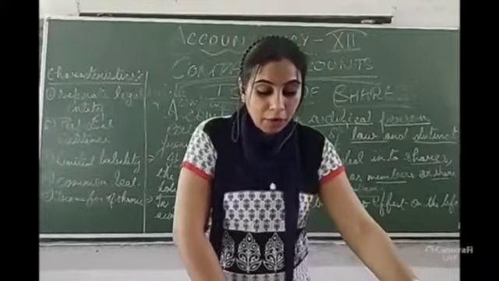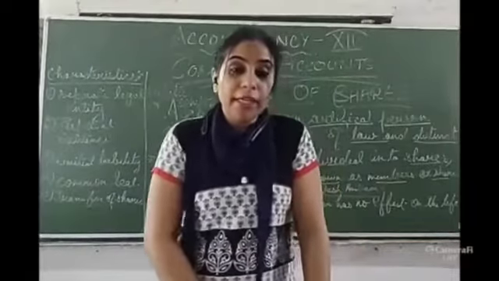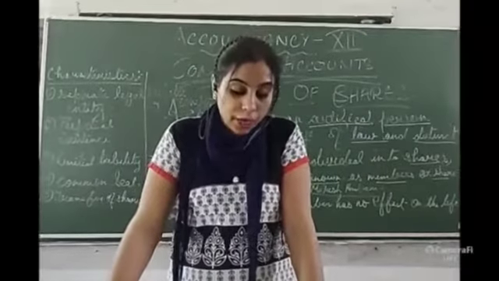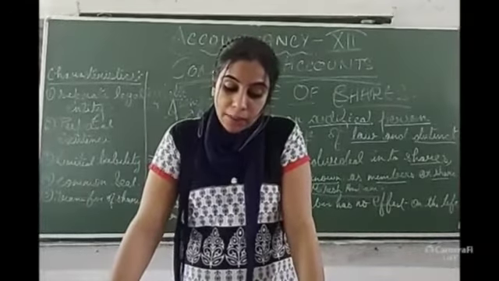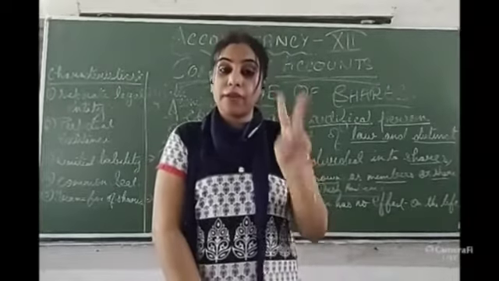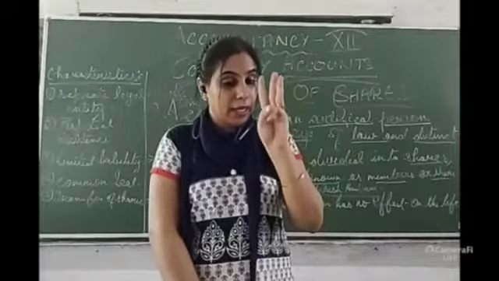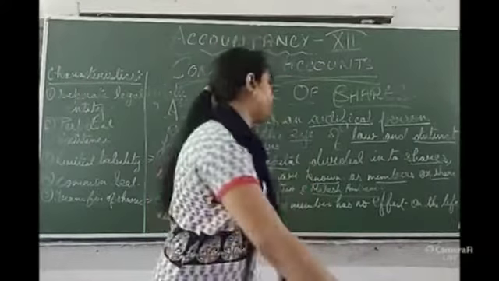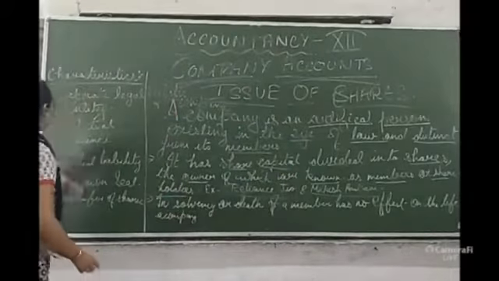Now, number of directors. A private company must have at least 2 directors. A public company must have 3 directors. In a private company 2, in a public company 3 directors. Now, use of the word limited.